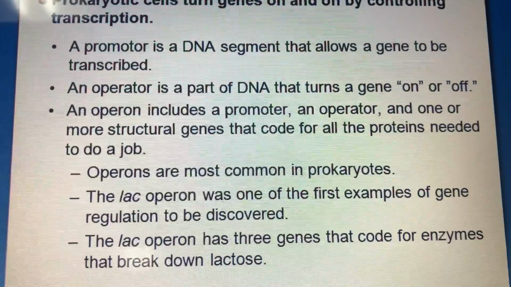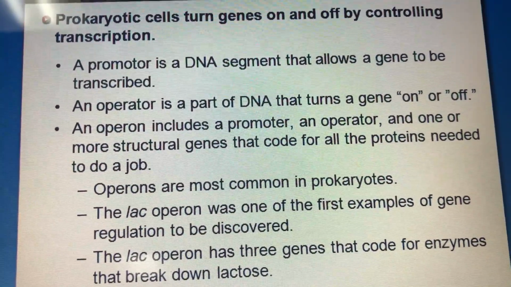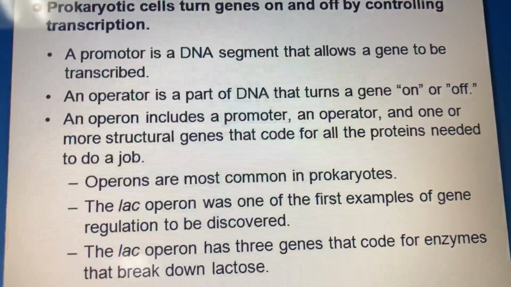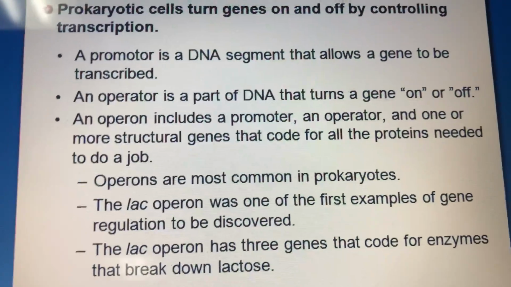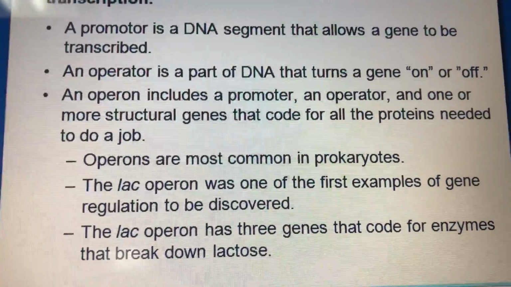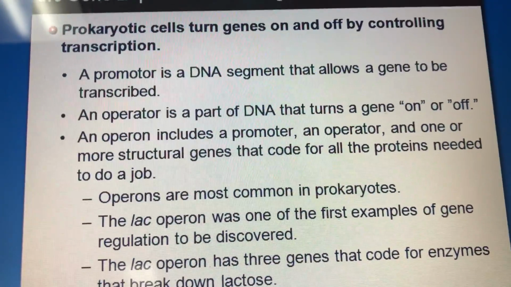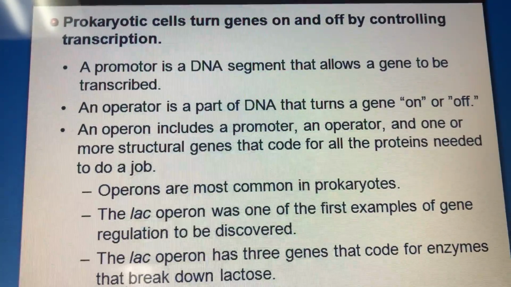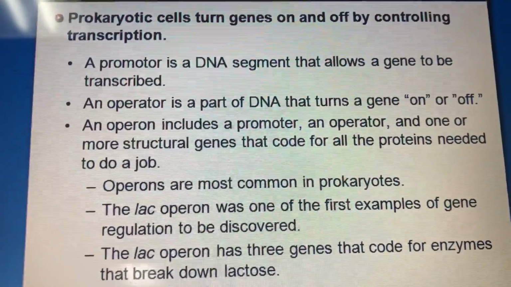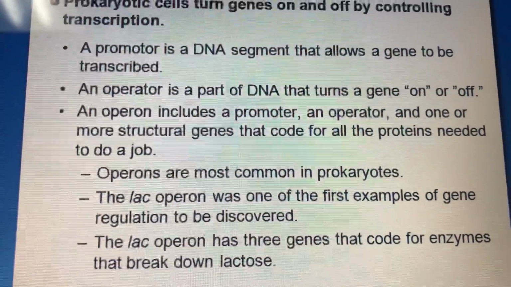They are most common in prokaryotes, and one example of these operons is the lac operon, which is an abbreviation for the lactase operon, the enzyme lactase. This one will break down the lactose if it is present in the bacteria. So the lac operon is one of the first examples of gene regulation, and it has 3 genes that code for the enzymes that break down lactose.